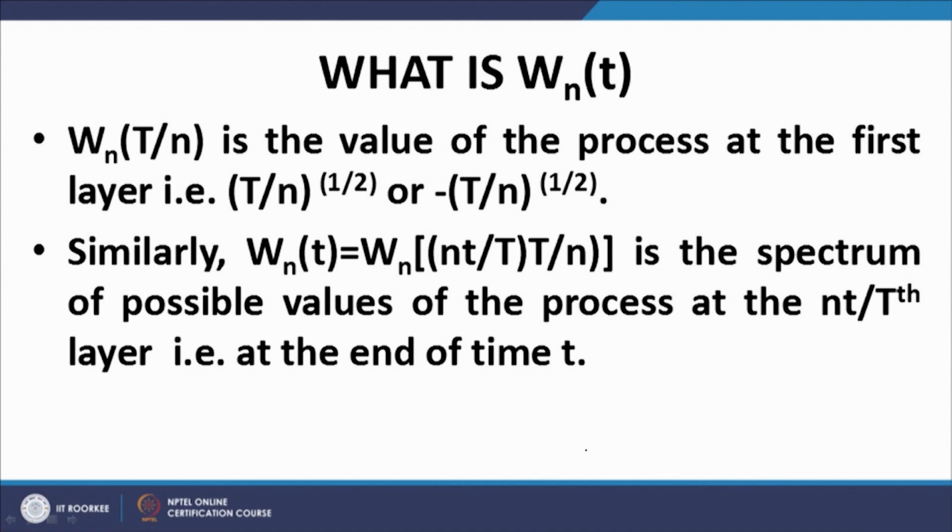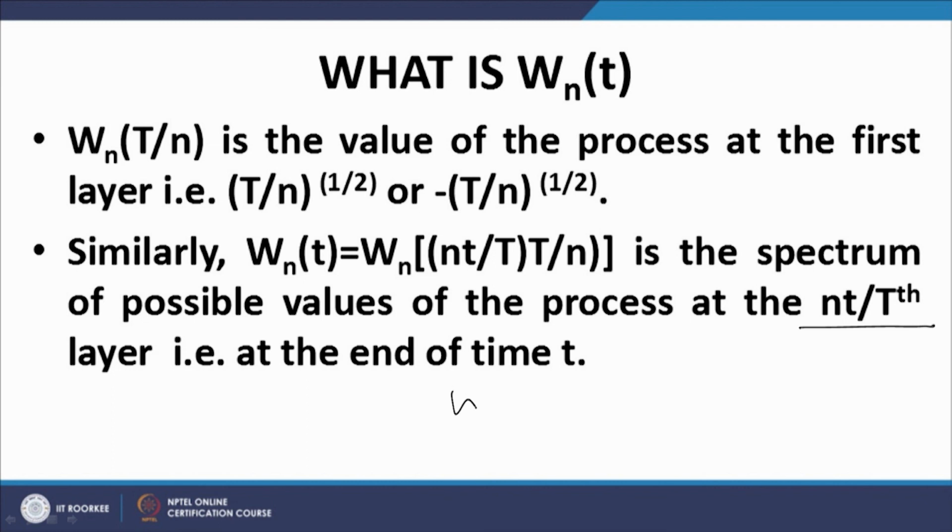What is W n t? W n t upon n is the value of the process at the first step, that is equal to t upon n plus under root t upon n or minus under root t upon n. Similarly, W n t is the spectrum of possible values of the process at the n t upon capital T layer, that is at the end of small t.